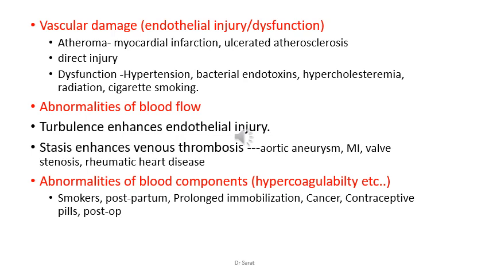Then postpartum, after delivery, the chances of coagulation are more, maybe following a condition where the small blood vessels in the uterus are broken during delivery, or due to the influence of estrogen also, the chances of formation of clots are more. Also, prolonged immobilization in bedridden persons, the chance of thrombosis, deep vein thrombosis, is more.